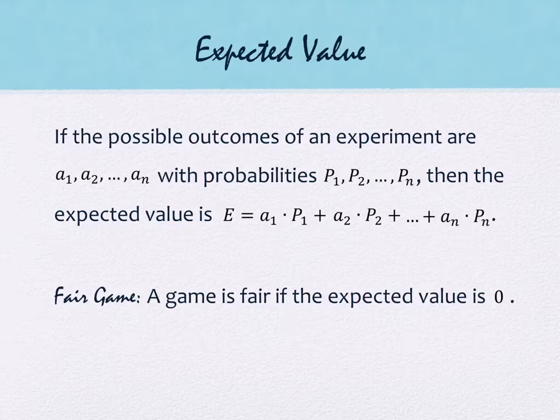If the possible outcomes for an experiment are A1, A2, all the way to An, and these have to be numerical outcomes, by the way, for this to work. So think of things like rolling a die, right? Numbers come up. With probabilities P1, P2 to Pn, then the expected value is the outcome A1 times its probability P1, plus the outcome A2 times its probability P2, until we get to An, Pn. And a fair game is a game where the expected value is 0.